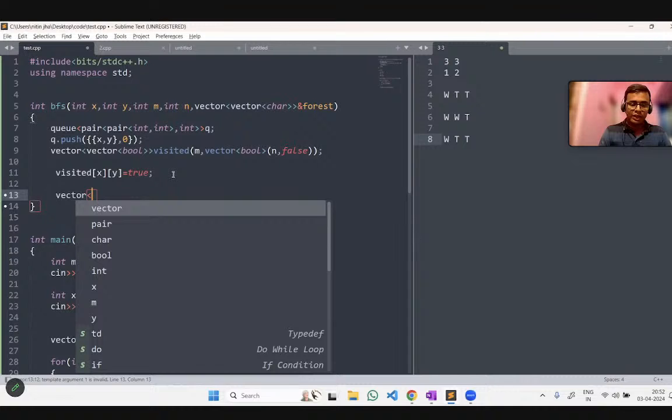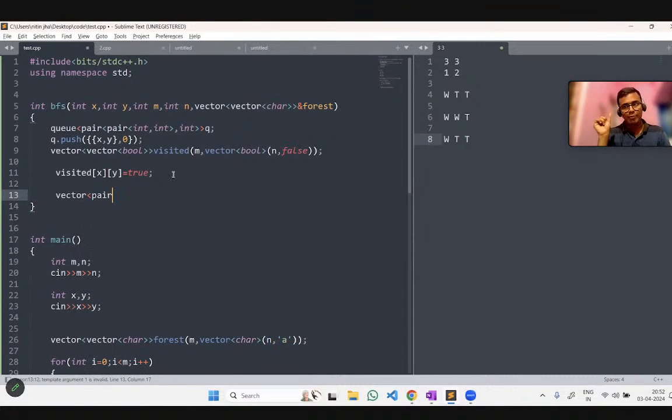The directions will again be in the form of pairs, so vector of pair of int comma int, and name it dir, directions. This array will be named directions so you will get to understand. Now let me take each direction one by one. The first will be 0, 1. We have to consider all 8 directions. Next, 0, -1. Consider it. Now the next direction will be 1, 0.